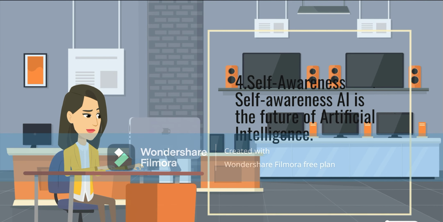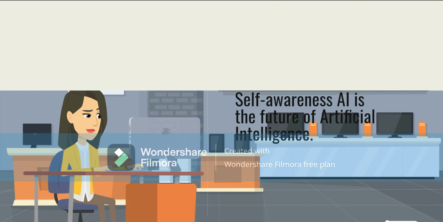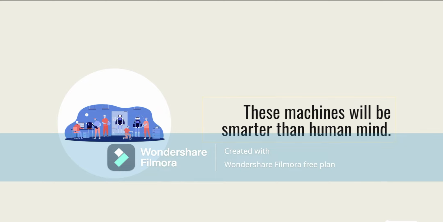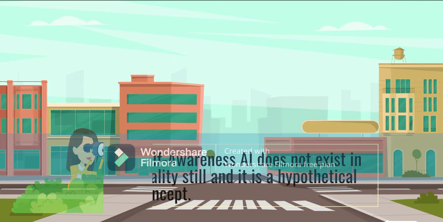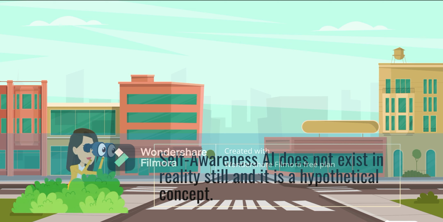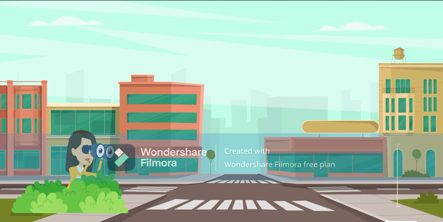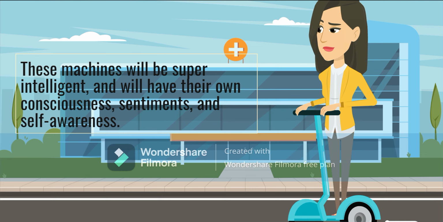4. Self-awareness. Self-awareness AI is the future of artificial intelligence. These machines will be smarter than the human mind. Self-awareness AI does not exist in reality still, and it is a hypothetical concept. These machines will be super intelligent, and will have their own consciousness, sentiments, and self-awareness.